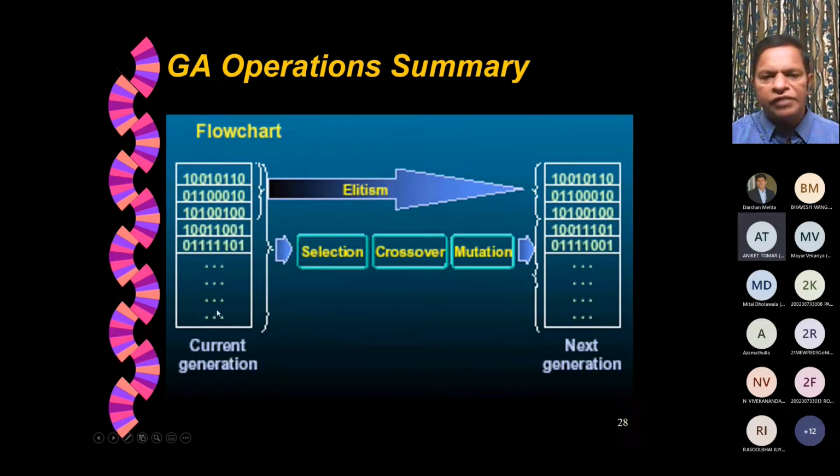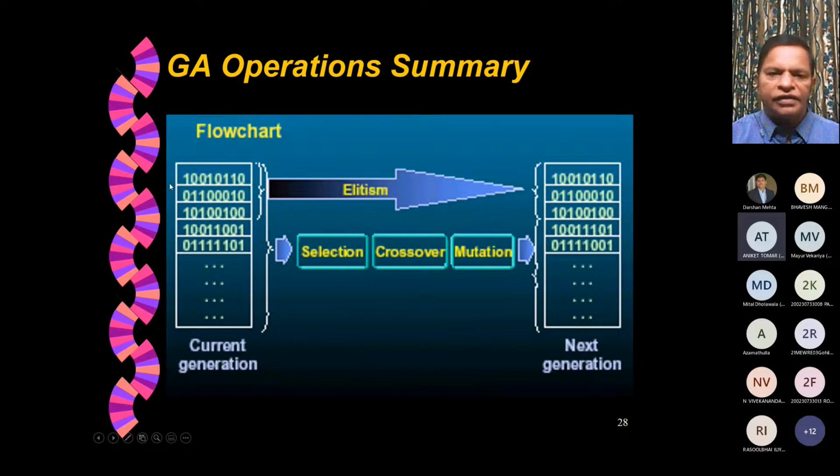Including all these members, we take any 2 members through selection, the roulette wheel simulation that I explained, then perform crossover, perform mutation, and produce the offsprings. You try to produce as many offsprings as required to fill in all this gap. Because if you have started with 30 members, 3 are already copied, so you have to produce 27. So produce these 27 through this operation. So the next generation will be having 30 members.